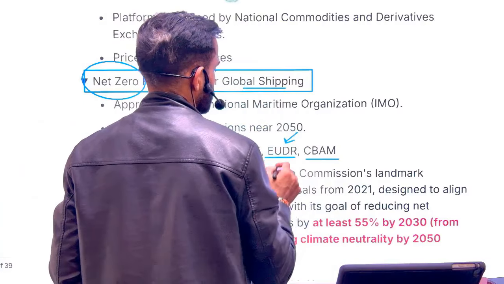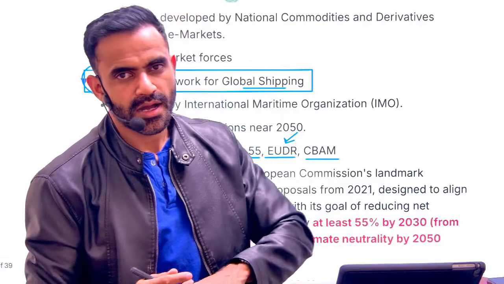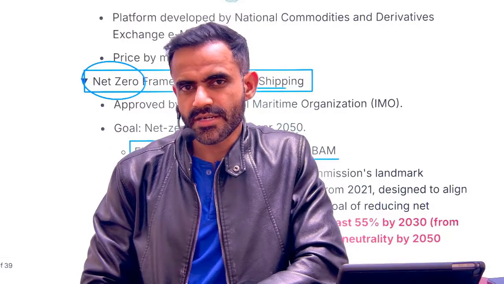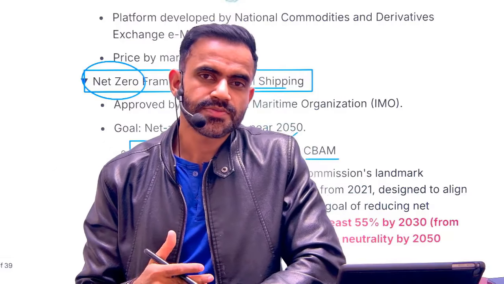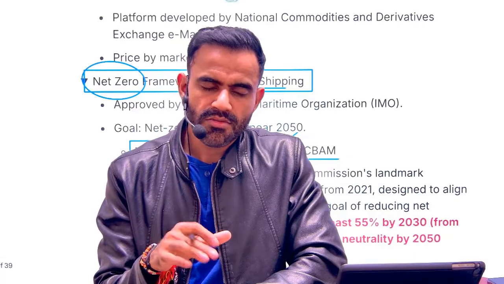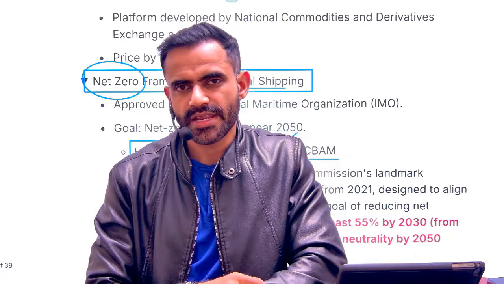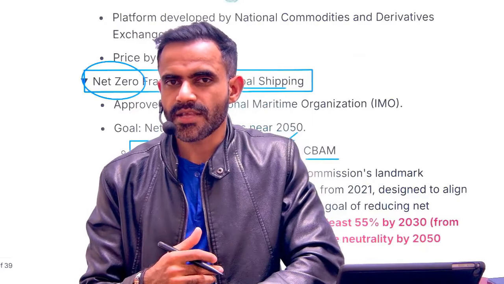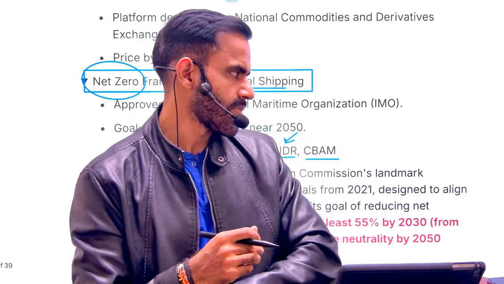European Union Deforestation Regulation. Basically, this is for those products which are cultivated in a land which has been deforested. Let's say we are cultivating coffee after deforestation of an area and we are exporting it to the European Union. So in that case, there will be limitations.